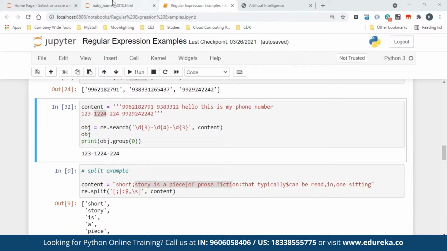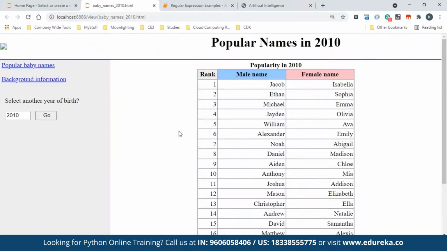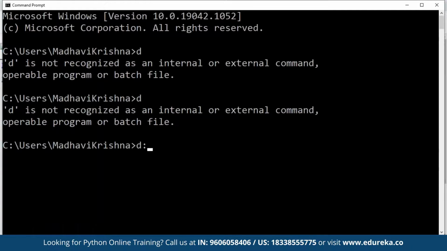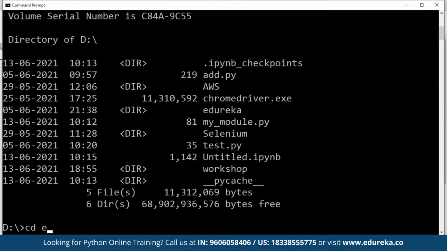Okay. Now let's see, like I said, this is an HTML page. I have downloaded this HTML page. In this HTML page, I want to fetch only the names and the ranking. This is like a table, right? So I have written code to do it. Let's say this is the HTML I have, where it has baby names and popularity, all that. Now understand one thing, regular expressions by themselves can only do parsing by pattern matching. That's all. They cannot download your web page. They cannot crawl. That you have to do yourself. So I already downloaded this in my system and kept it. I'll show you whatever I have downloaded. So if you go to the, so where is it?